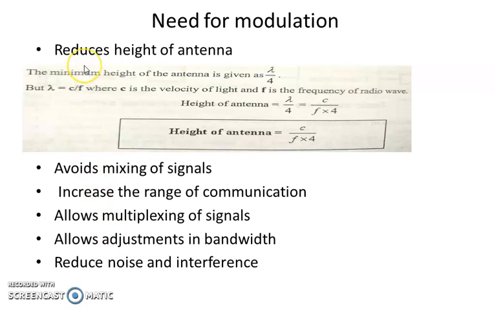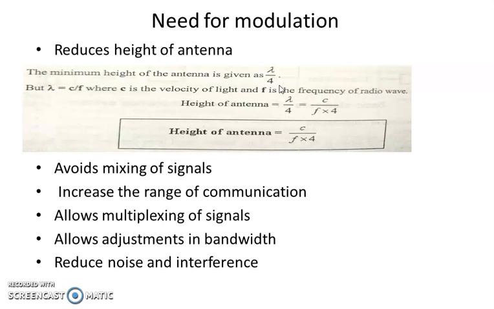First point, it reduces the height of antenna. While designing the height of antenna, the minimum height should be lambda by 4, where lambda is the wavelength of light, and we know that lambda is defined as c by f, where c is the velocity of light and f is the frequency of the radio wave. So we can define the height of antenna as c by f into 4, by substituting lambda by c by f.